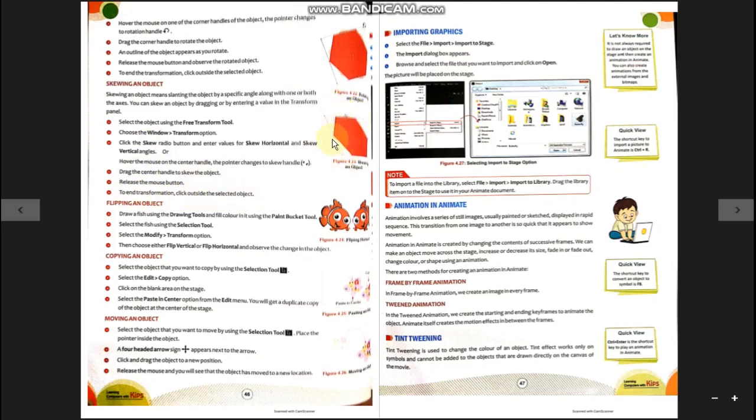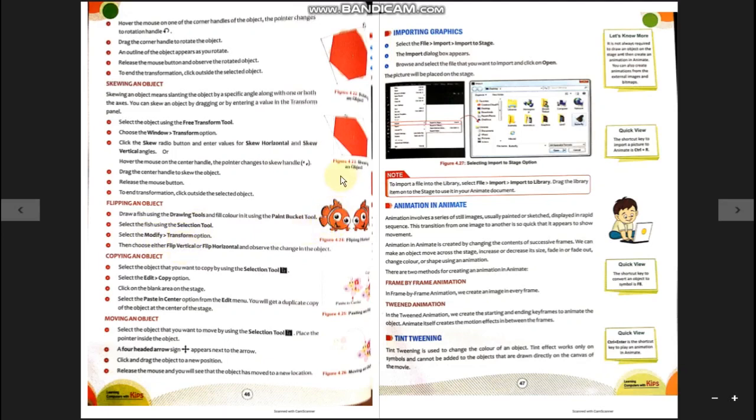So when you feel that your work is over now, just click outside somewhere the object to deselect it. Flipping an object. You can flip an object in the opposite directions by using the transform tool again. So if you want to flip the objects, select the object by using the selection tool, go to the modify menu, choose the transform option, flip vertical.